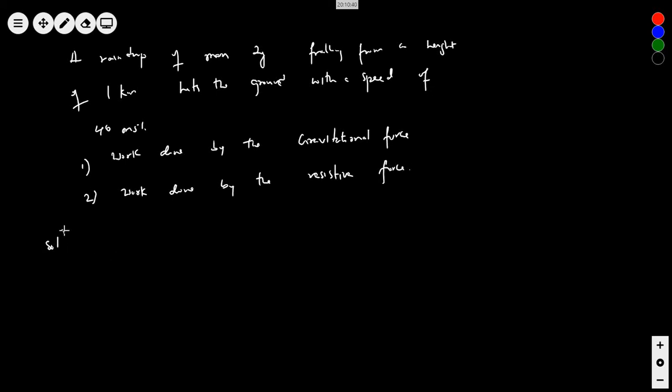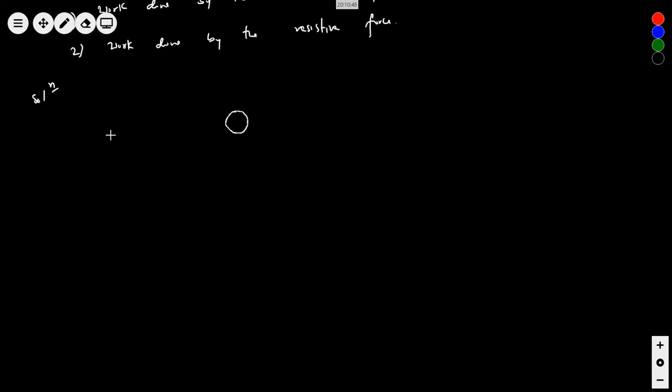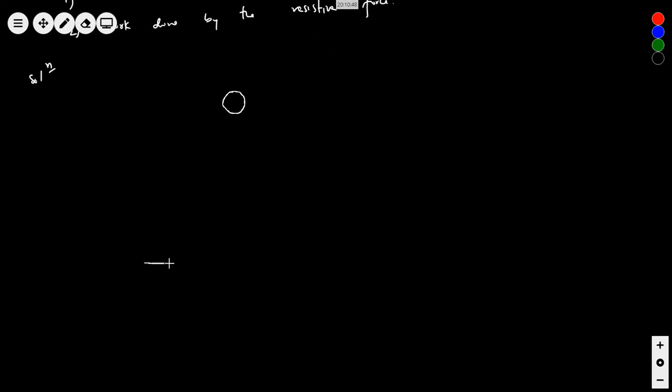Let's see. So what do we have here? Here is a water droplet which is falling down from a height of 1 kilometer. If I draw the free body diagram, there is a weight which is acting down, this is the gravitational force, and there is a force which is up.